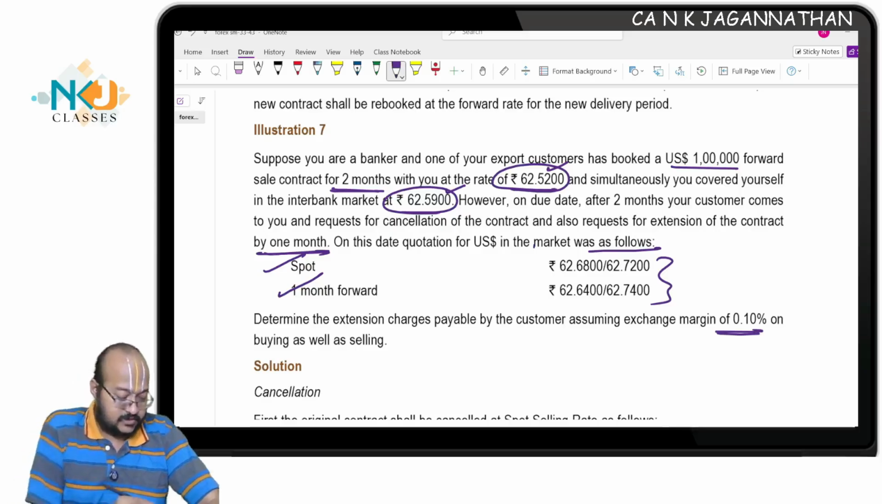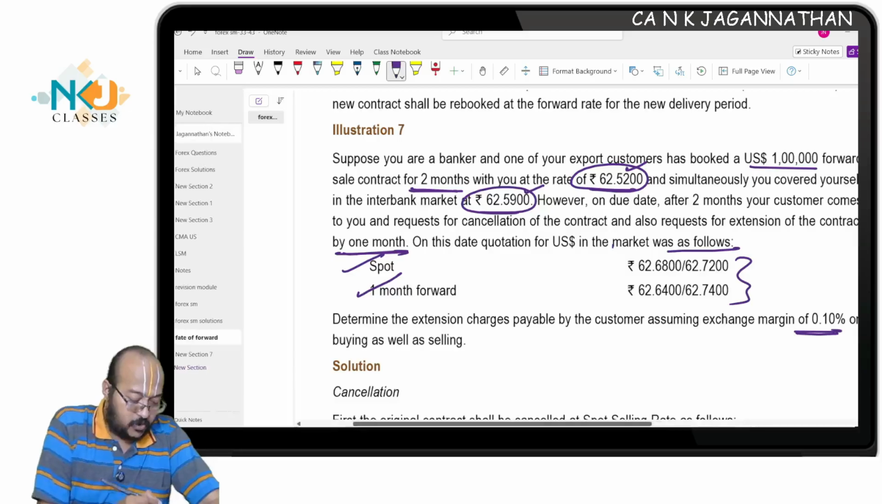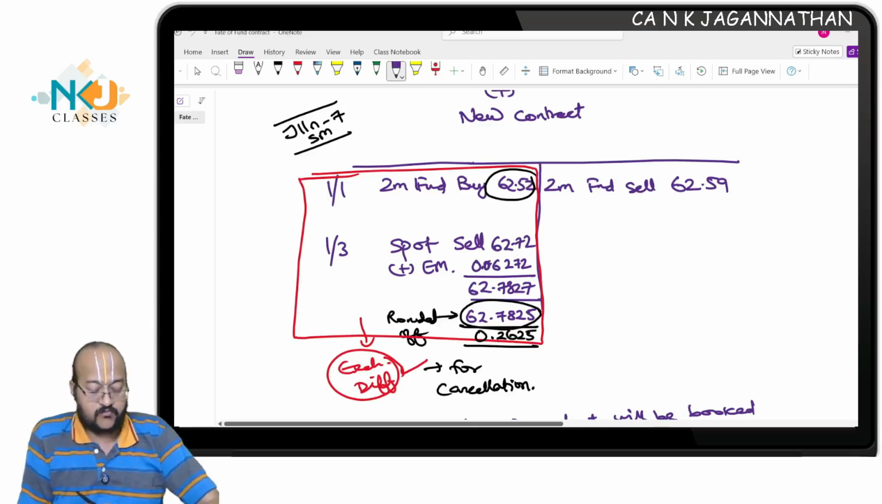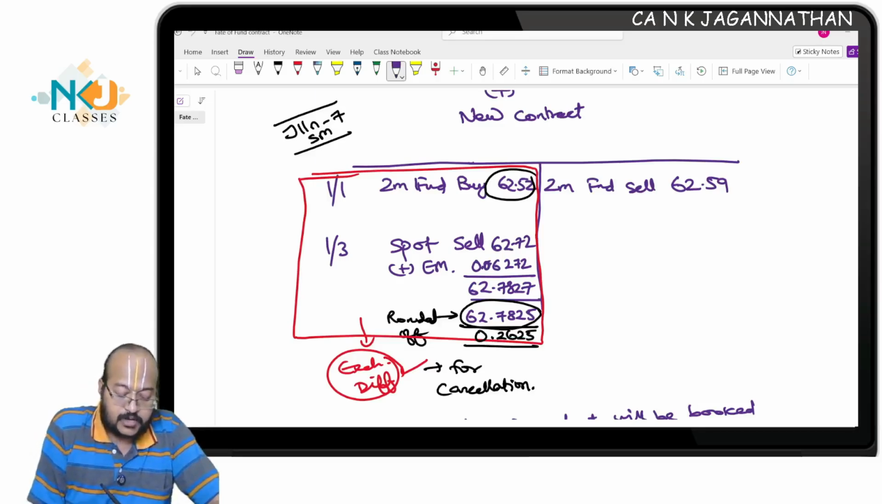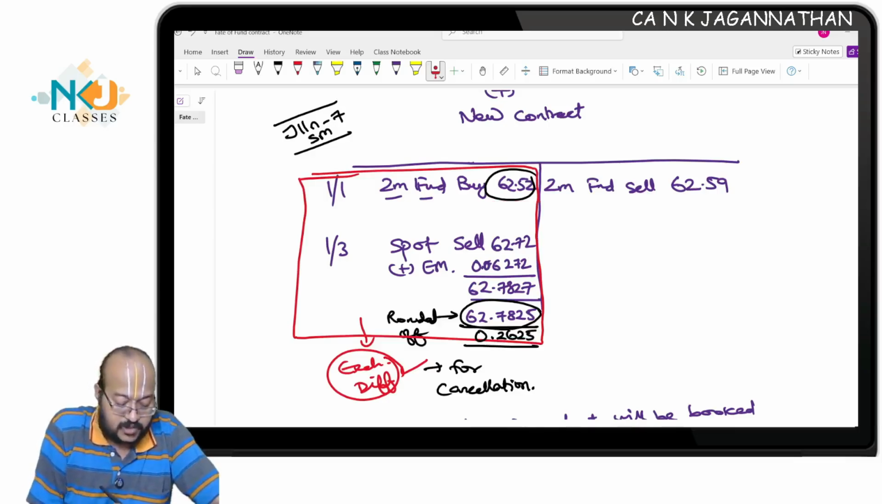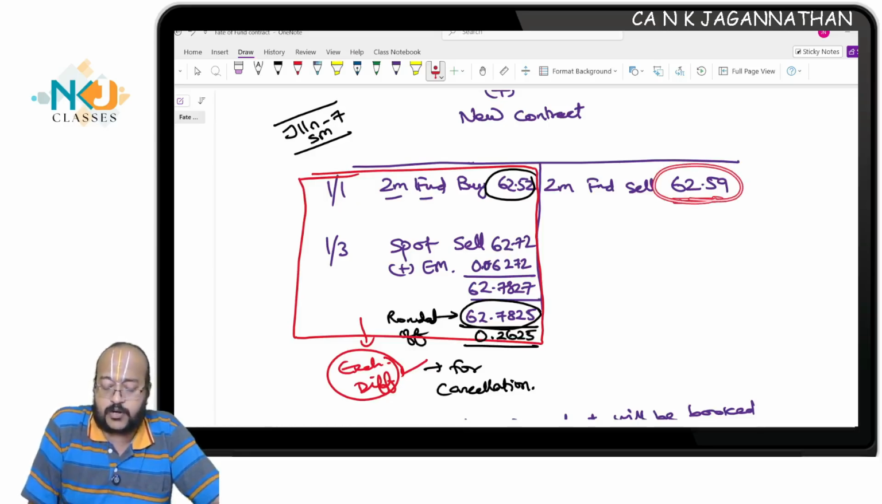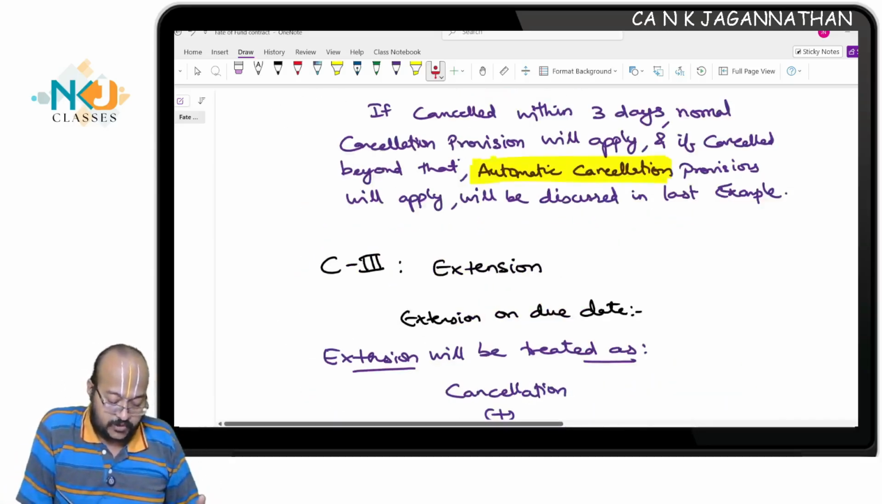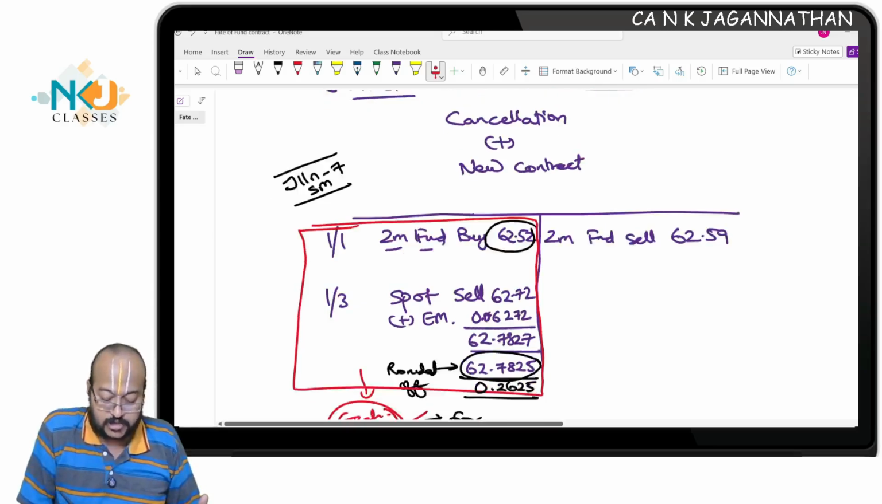See, what they say is that initially an export customer came to you and will sell the dollar. This is from the dealer's perspective. You will take a 2 months forward buy. The customer will be selling to you, so you will take a 2 month forward buy at 62.52, and on the same date, 1st January, assume, you go for a cover at 62.59 rupees. This happened today. Now, this is the example for extension on due date.